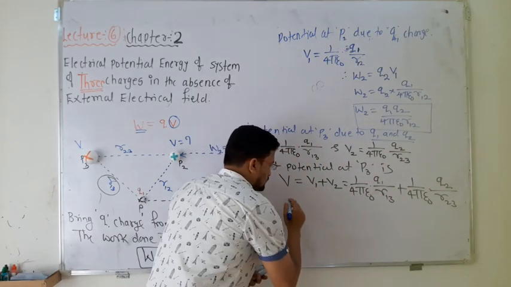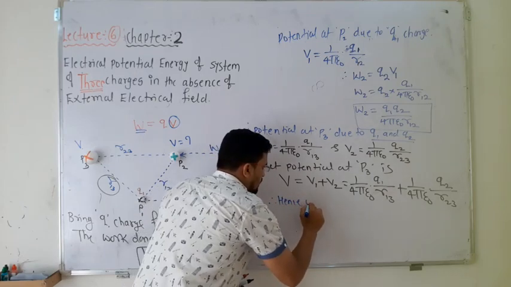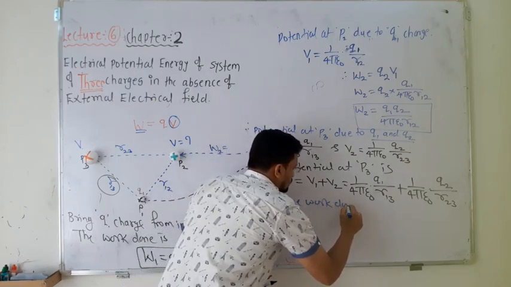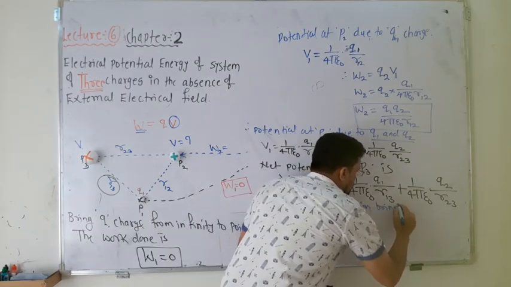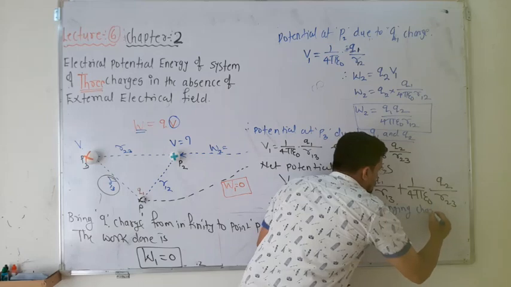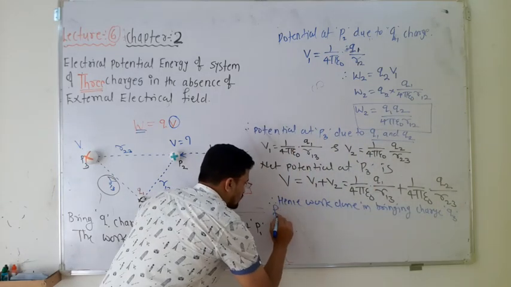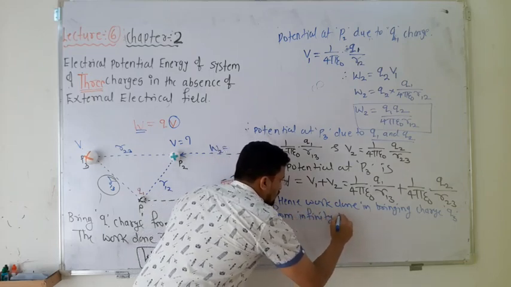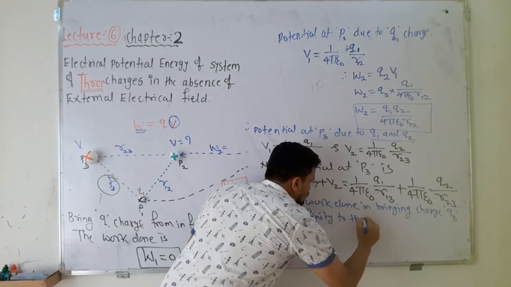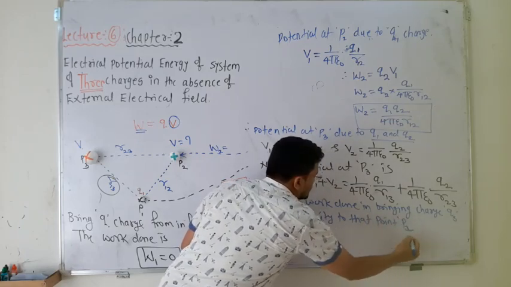Then hence, work done in bringing charge Q3 from infinity to that point, that is P3.